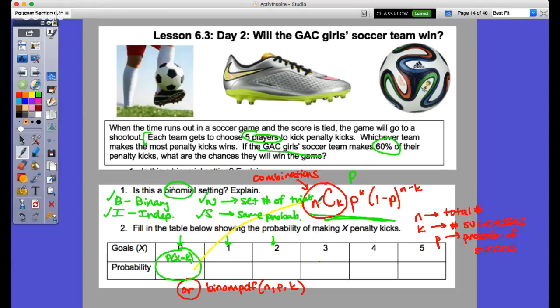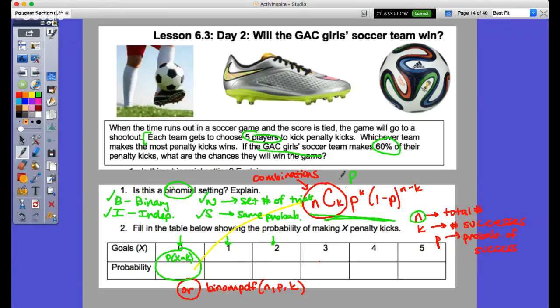I just want to make sure you realized it, where N is the total number. So if I was looking at this one, we'd put 5 in for little n, wherever we see little n. For K, we plug in the number of successes, which would be 0, 0 makes. And the probability would be 60%, so it'd be 0.60 in for P. And so we would plug those in and go from there. This is the formula that you'll have on your formula sheet.